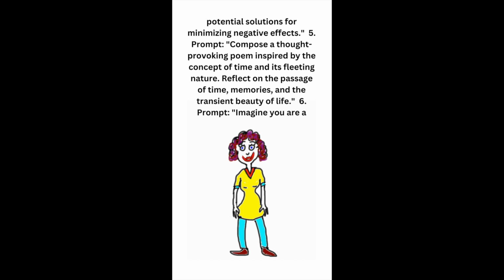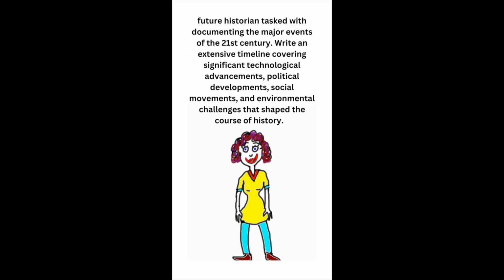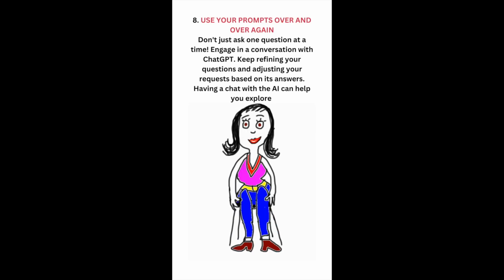6. Prompt: imagine you are a future historian tasked with documenting the major events of the 21st century. Write an extensive timeline covering significant technological advancements, political developments, social movements, and environmental challenges that shaped the course of history. 8. Use your prompts over and over again.